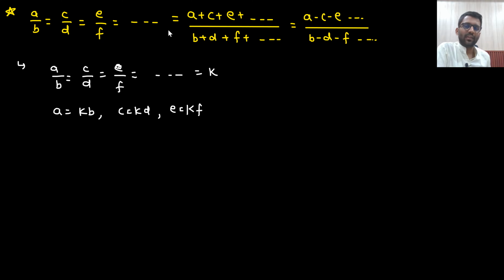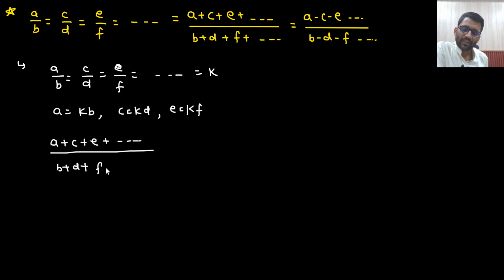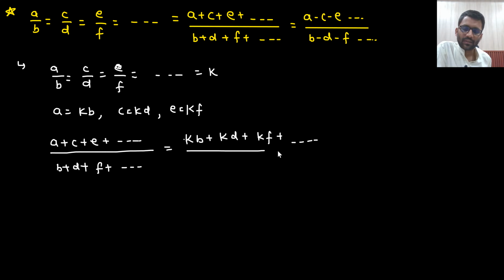Now let's see what is the value of A plus C plus E and so on divided by B plus D plus F and so on. So A is KB, C is KD and E is KF, divided by B plus D plus F and so on.